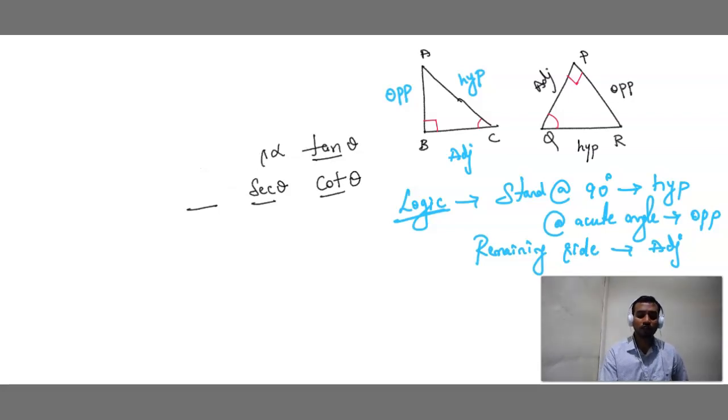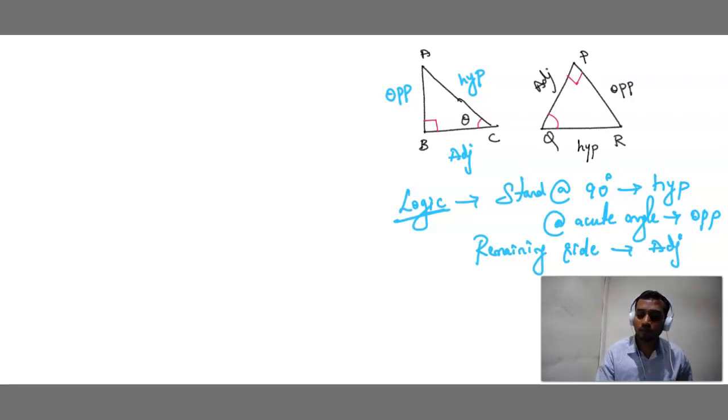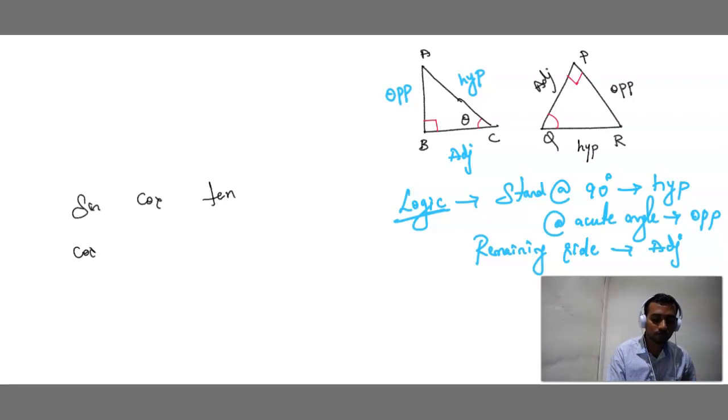Now the question is, let me say theta. I am going to use this word theta. Sine, cos, tan, cosecant, secant, cot.